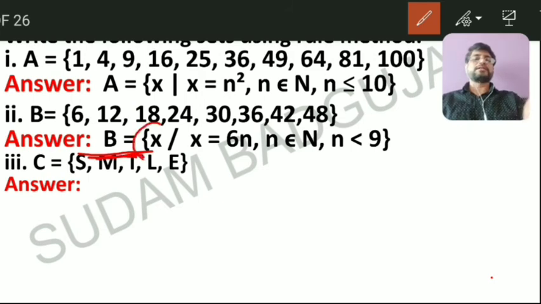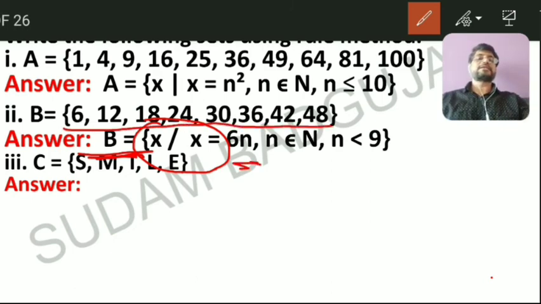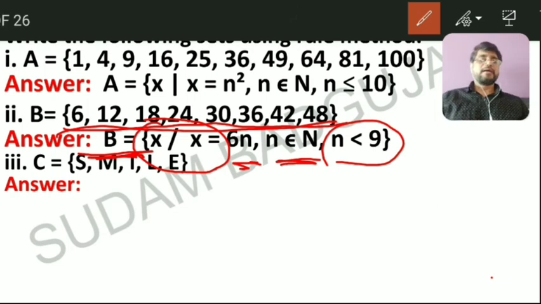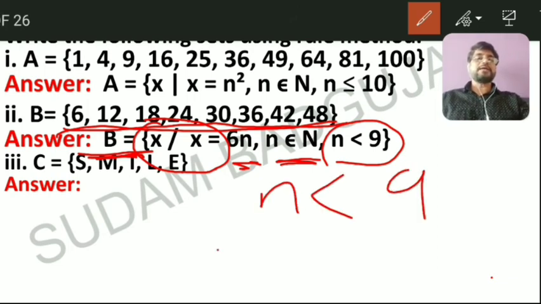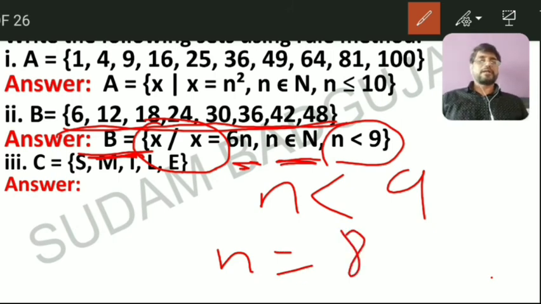See the answer for this rule method. Set B is equal to, you have to write in this way, variable x such that x is equal to 6n, because this is nothing but the 6 table, all elements in the 6 table. So 6n, where n is a natural number and n is less than 9. Less than 9 means maximum n is equal to 8, and 6 eights are 48. Okay, so you will get it in this form.